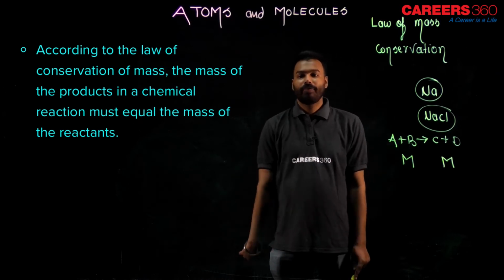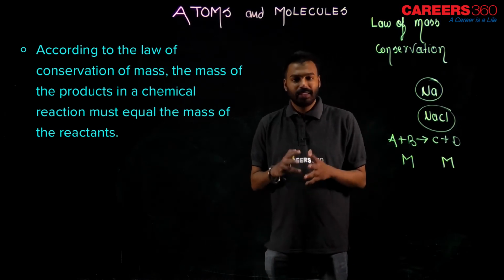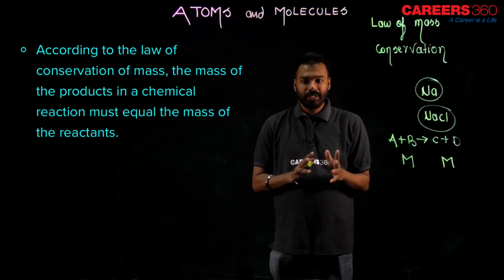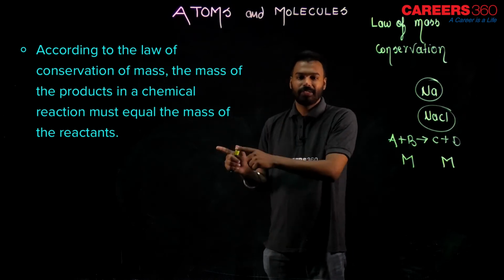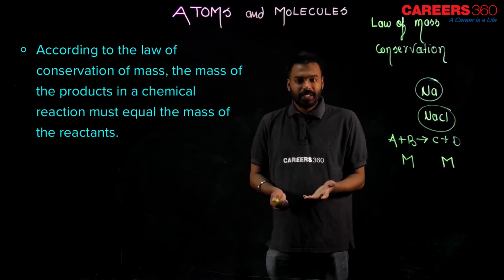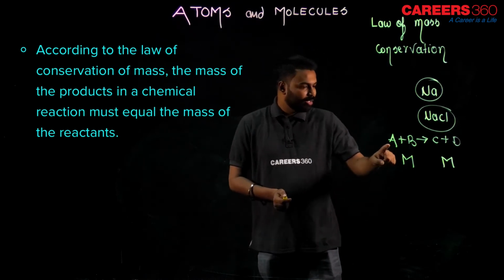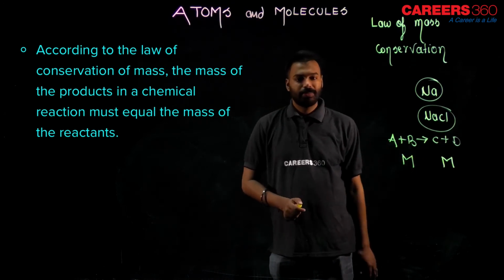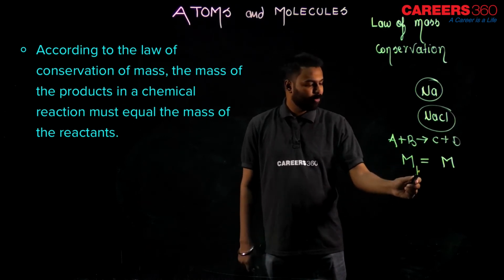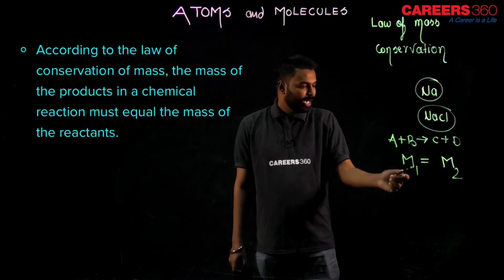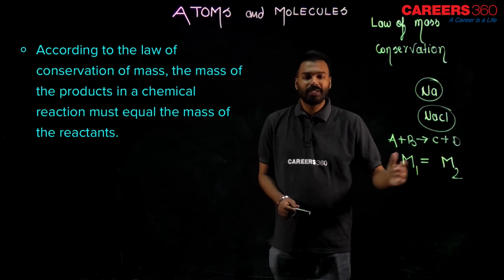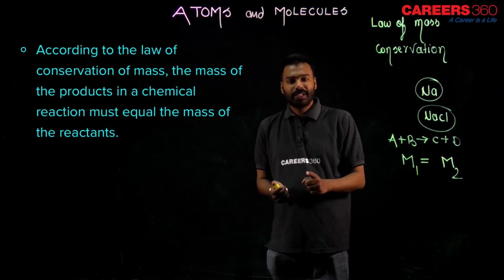Now, in the school exam, if they ask you what do you mean by law of mass conservation, you write only this statement, and you will get your marks. After writing this statement, you can write A plus B arrow C plus D. So M and M equal, or if you assume M1 and M2, it's your wish, no problem, M1 and M2 equal. So overall conclusion is mass before the reaction equal to mass after the reaction, and you must mention the next slide also.